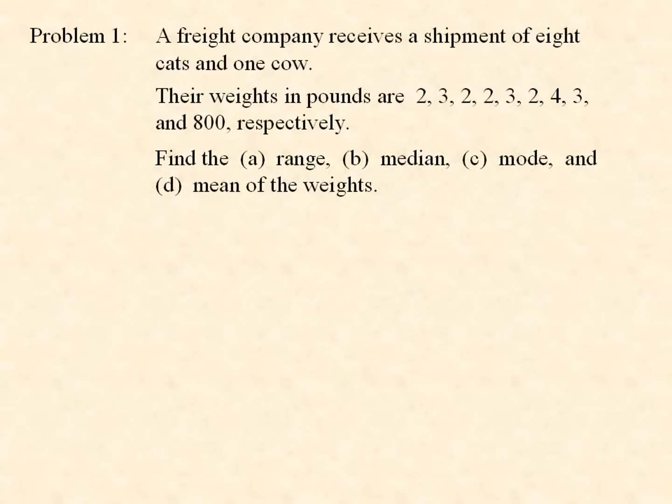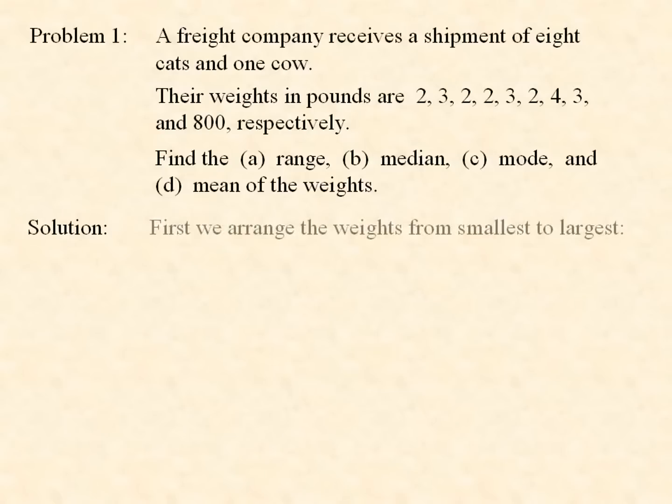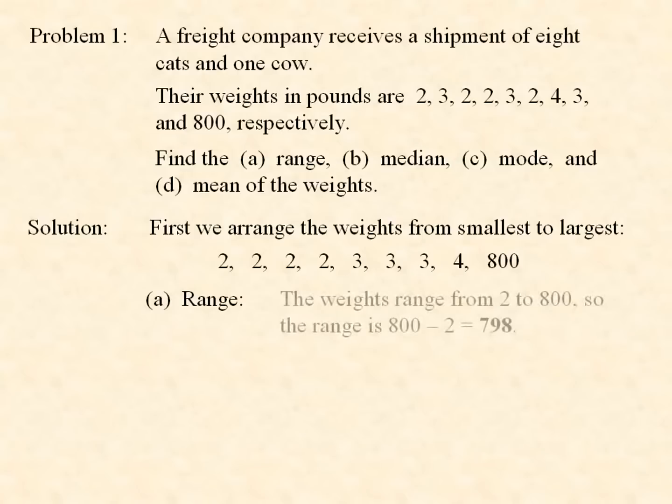Find A, the range, B, the median, C, the mode, and D, the mean of the weights. First, we arrange the weights from smallest to largest. We have this. For the range, we subtract the smallest from the largest, so the range is 800 minus 2, which is 798.